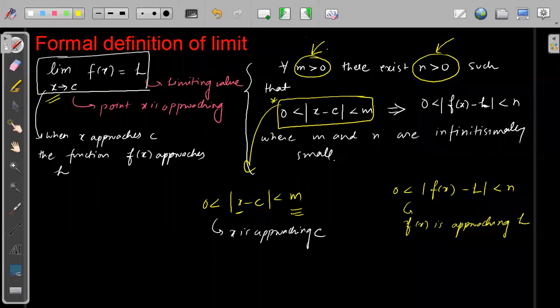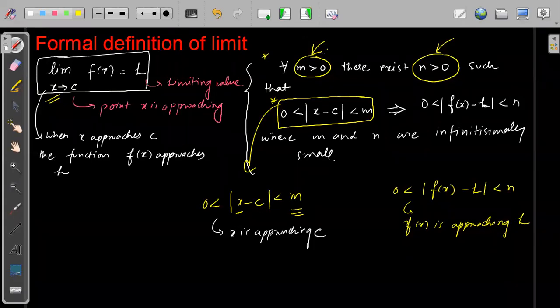So simply you can write it this way, but the formal mathematical definition, which you will study in advanced level courses when you go to colleges, is this one. This definition means when x is approaching c, that means modulus of x minus c is less than m, where m is very small. For every smaller m, you can find a smaller n, such that the function value will approach L. Everybody understood this part?